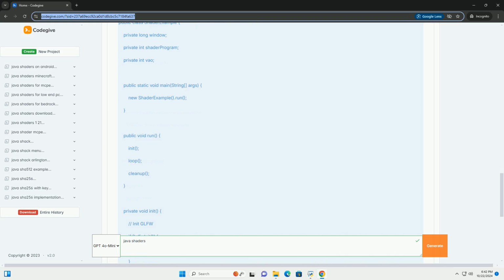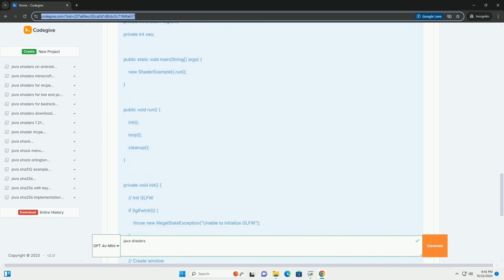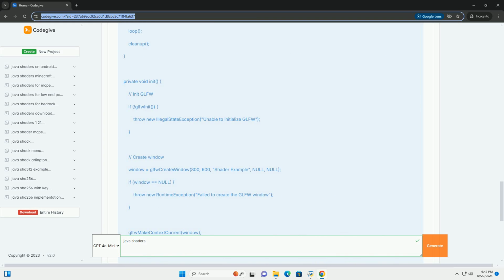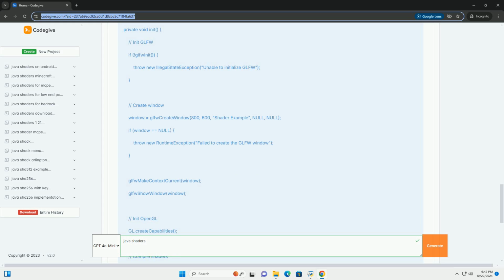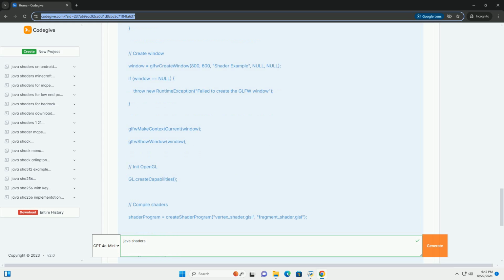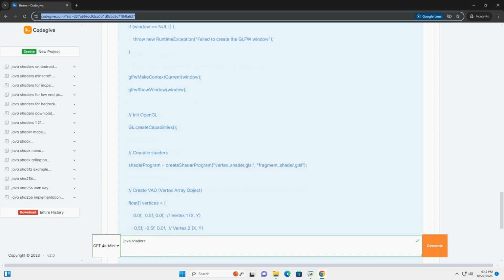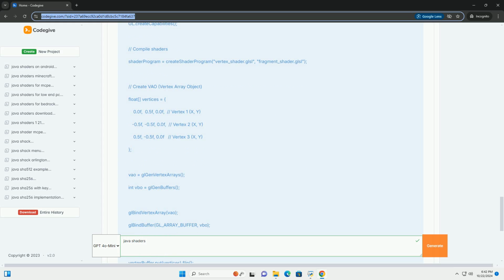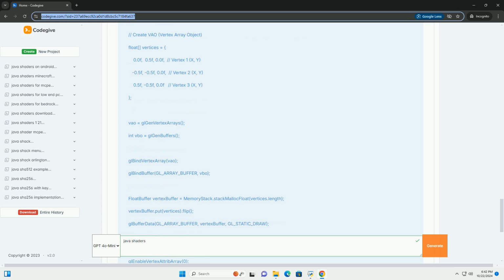1. Vertex shaders. These handle the processing of vertex data. They transform vertex positions and can pass data to the next stage in the pipeline. 2. Fragment shaders. These handle the processing of pixel data. They determine the color of each pixel that is rendered.